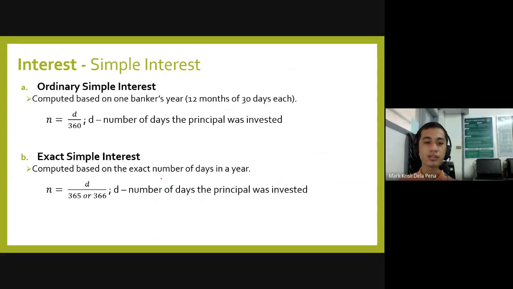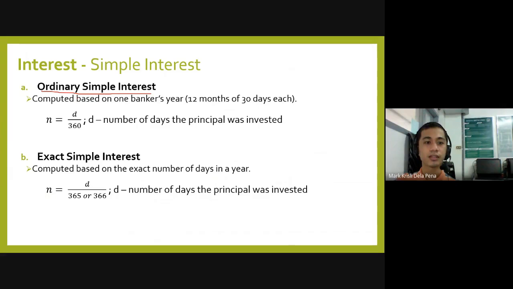So if my problem would just state that there will be an interest on a borrowed amount within 30 months, we don't know which month, what day, or what year. So we will use ordinary simple interest.